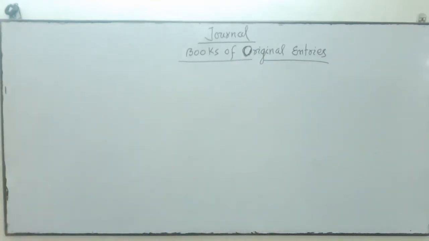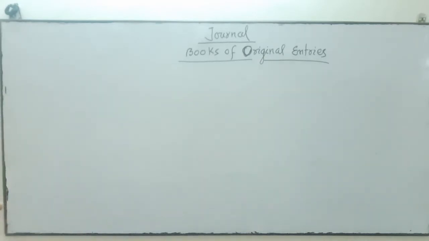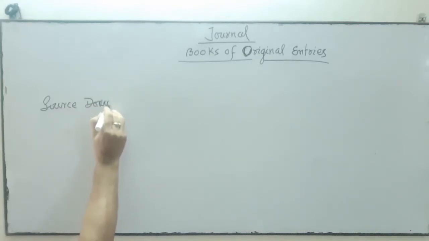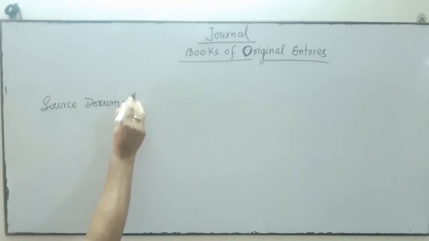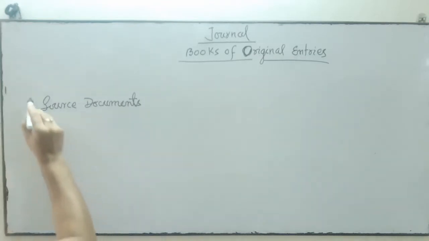Books of original entry. Okay, we know that, and we already discussed that to record the transactions, what do we need? We need source documents. To record the transaction, we need source document. This is the first one.